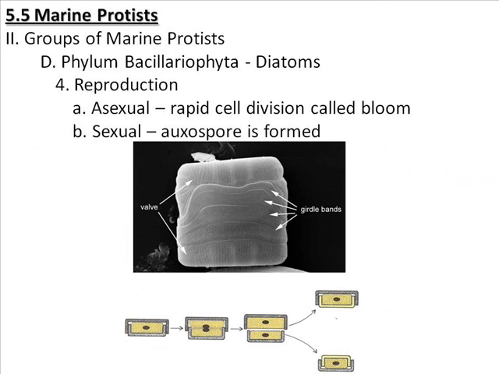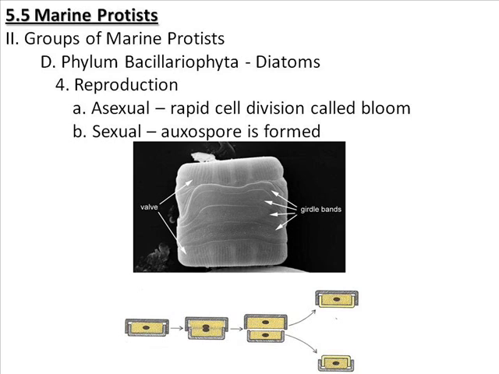Diatoms have some interesting reproductive strategies. They have an asexual form of reproduction where they simply divide very quickly and cause a bloom. This actually could be some of the reasons that cause certain types of red tide, because they reproduce so fast. But they can also do a sexual reproduction where an auxospore is formed.